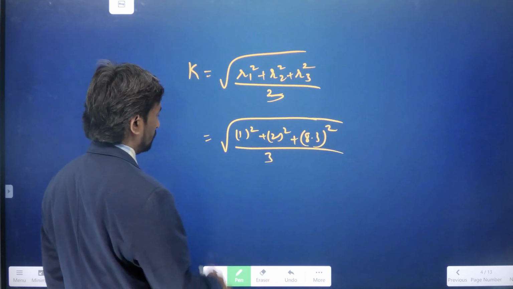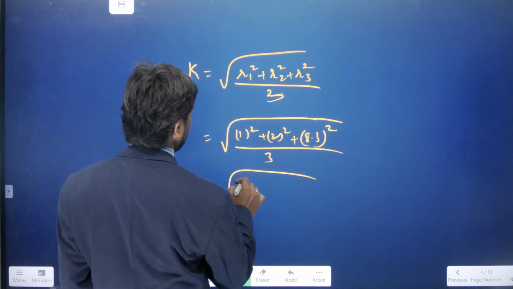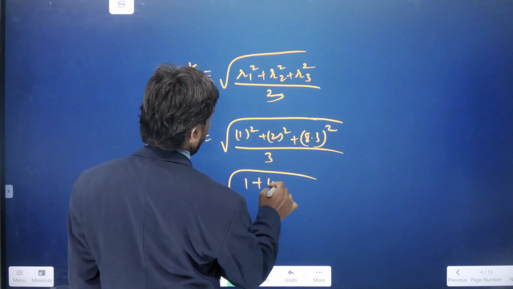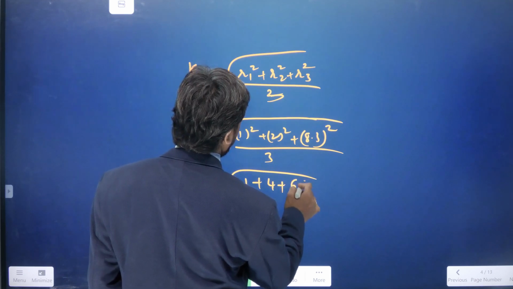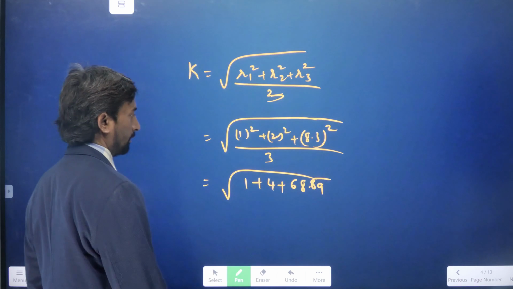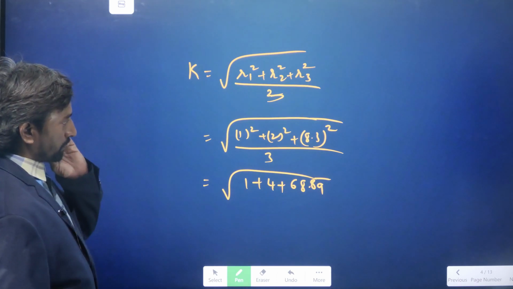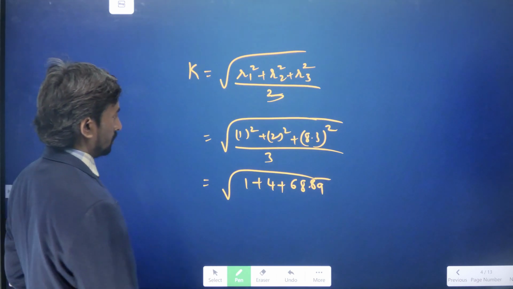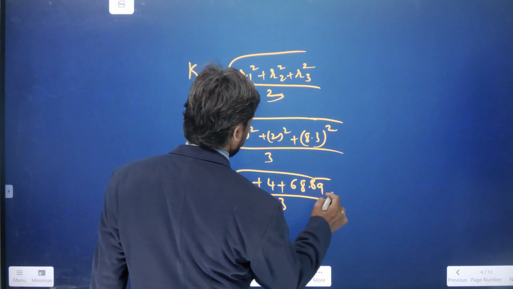This is 1 plus 4 plus 68.89, we got 68.89.